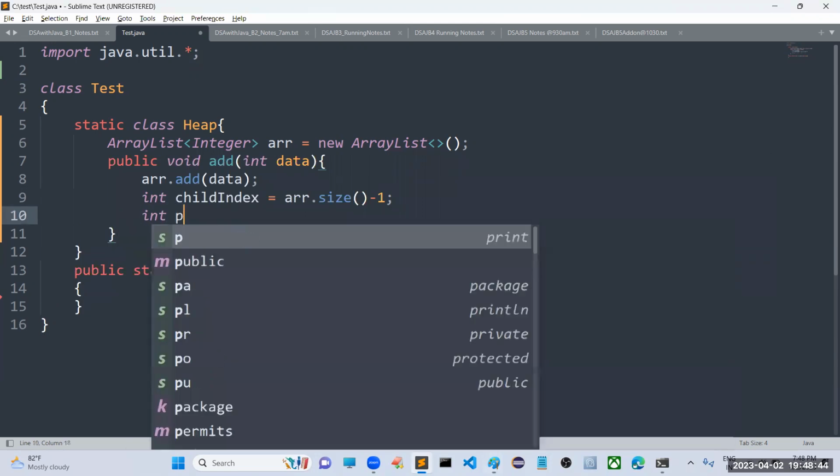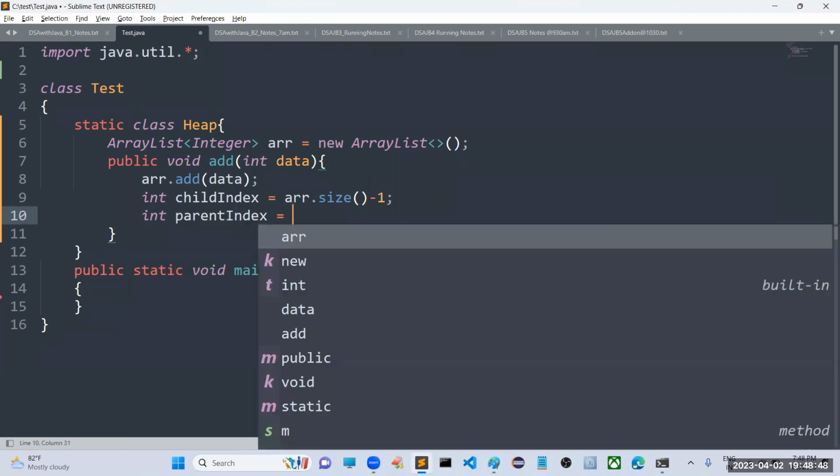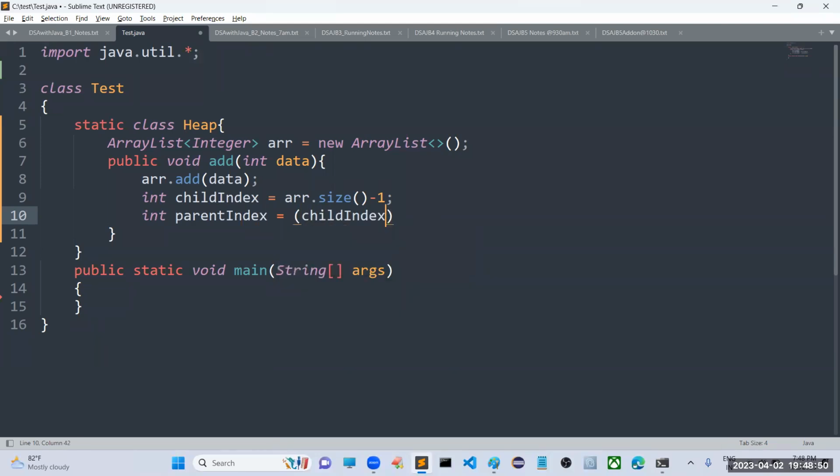Sir, now you have to find out the parent index. Sir, very simple. How to find the parent index? So child index minus 1. Okay. So (child index minus 1) by 2.